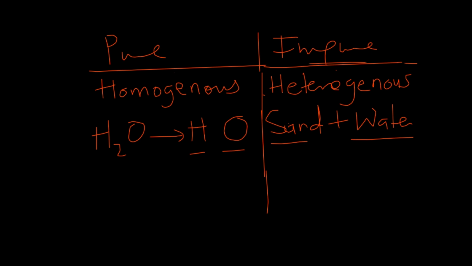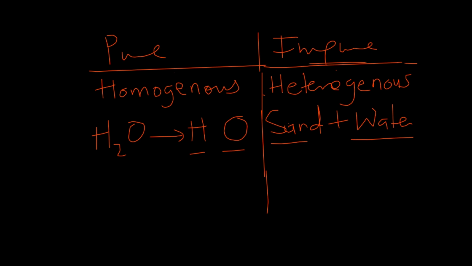Absolutely, you'll be able to make that distinction because the sand will settle at the bottom while the water will float at the top. And it's because the two do not uniformly mix together to form a homogeneous mixture. That is a heterogeneous substance. There's no uniform mixing. So that's the difference.